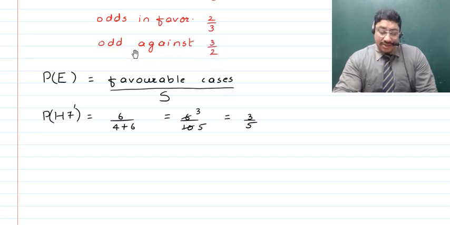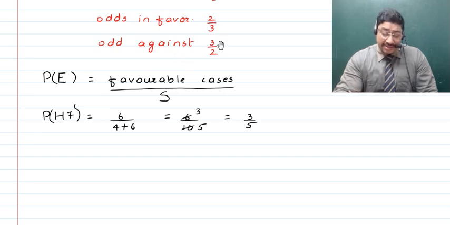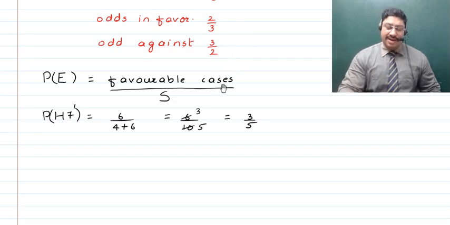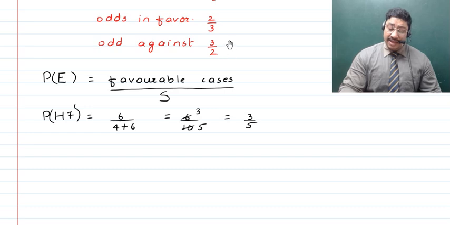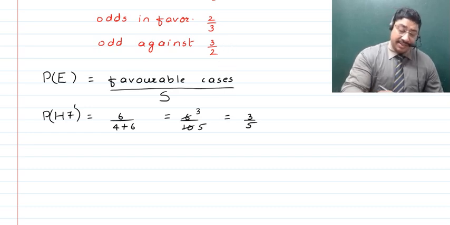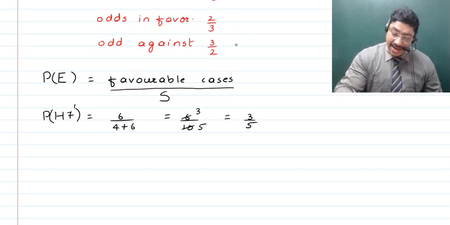So the number of cases which are against are 3, and the number of cases which are for are 2. Here we are talking about horse 7 to win. So in order to find it out, say we take this to be some m upon n.